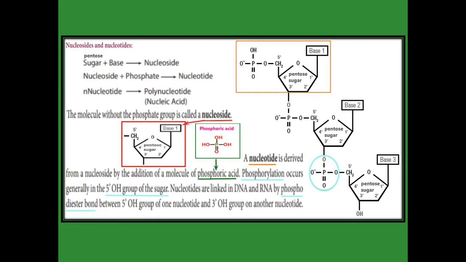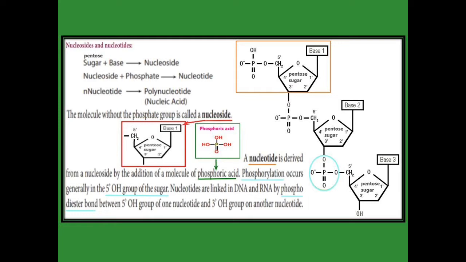Here a three-nucleotide structure is given, where the phosphodiester bond is indicated in light blue color. It is obtained between the third OH group of one nucleotide and the fifth OH group of another nucleotide.